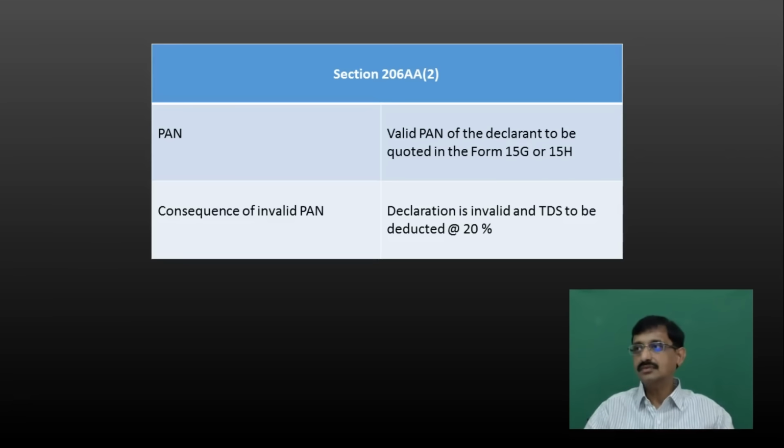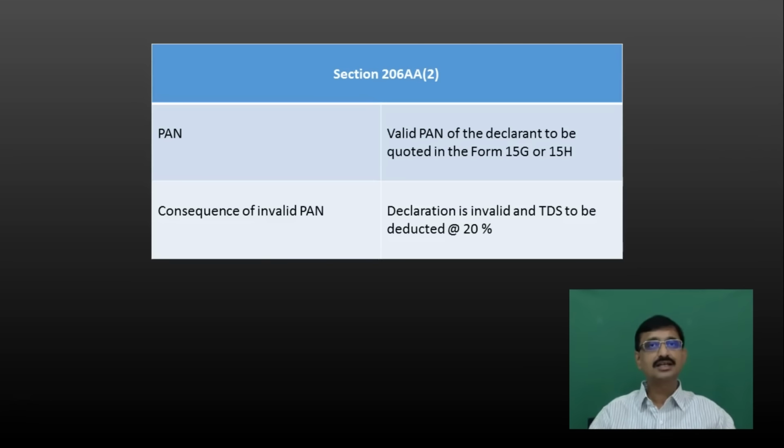Next, we shall proceed to section 206AA subsection 2. This particular subsection requires that a valid PAN number is to be quoted in the declaration, be it Form 15G or Form 15H. Now what is the implication if the PAN number is not quoted or where an invalid PAN is quoted? It implies that the declaration has never been made or the declaration is invalid.